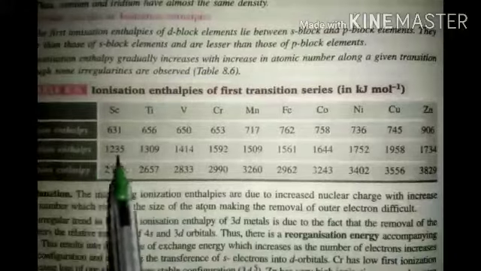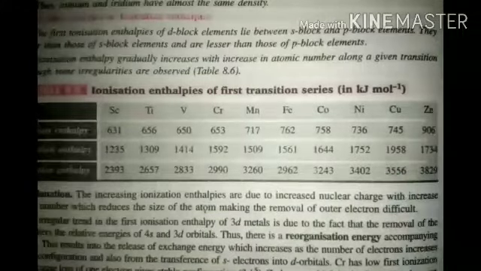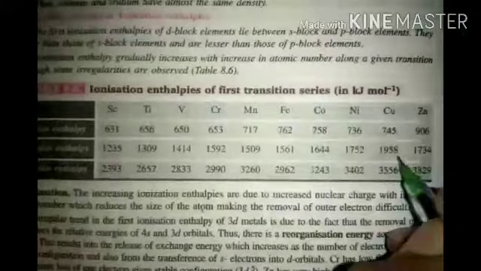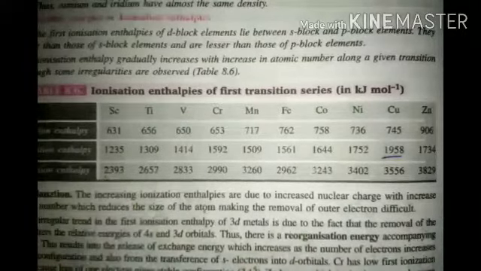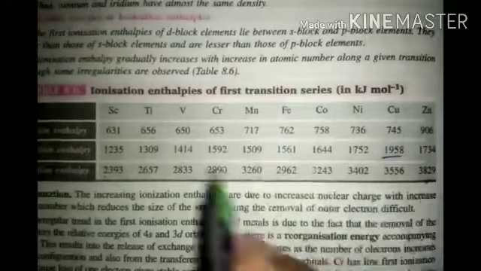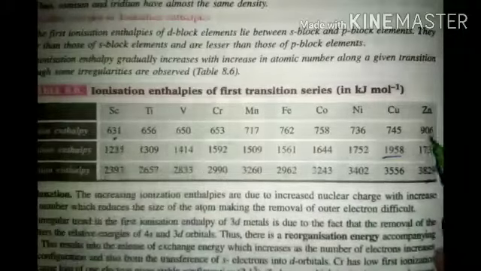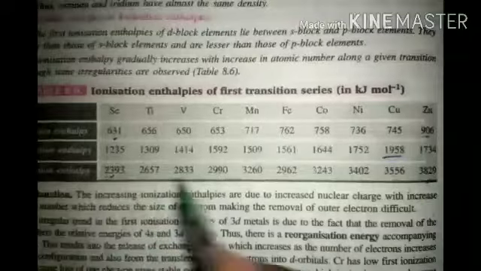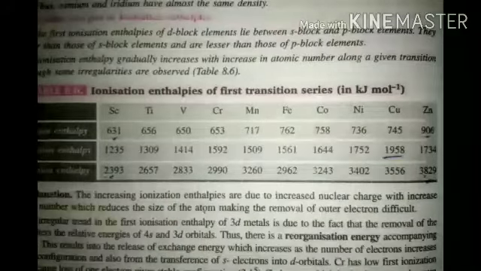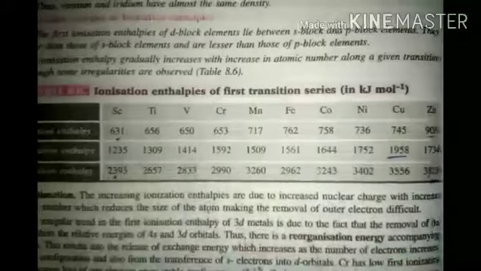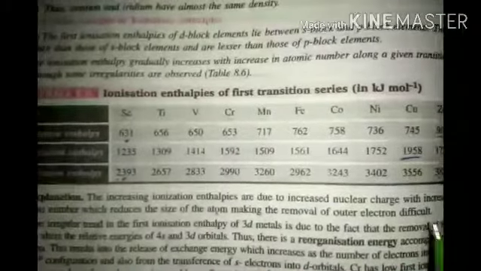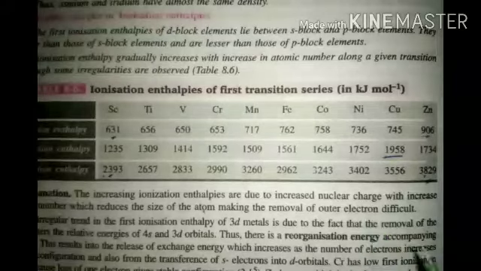But for the second ionization enthalpy, copper is highest, 1958. We have to remember that only; the remaining is as usual.